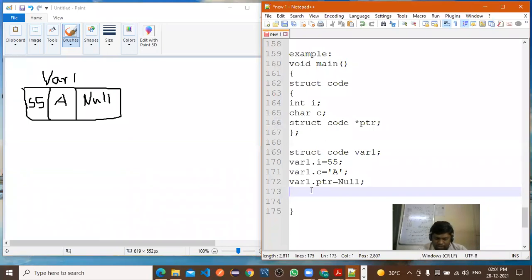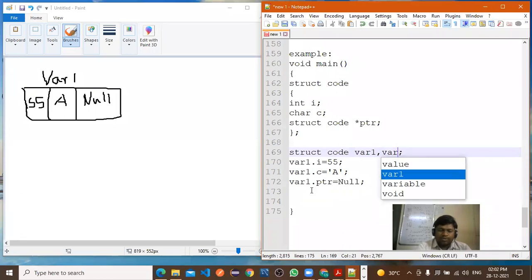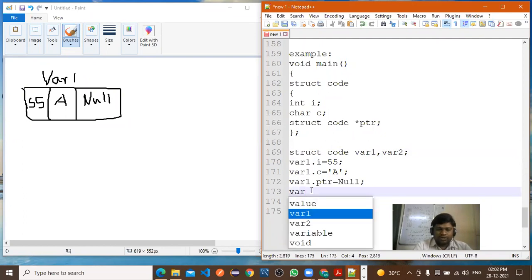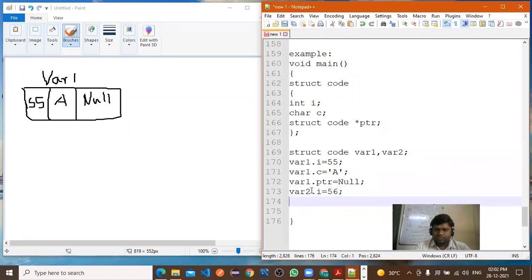Let's take one more variable. Structure code, comma, var2. Now how to assign the value to var2? So var2 dot i equal to, suppose 56, that is 55 plus 1.